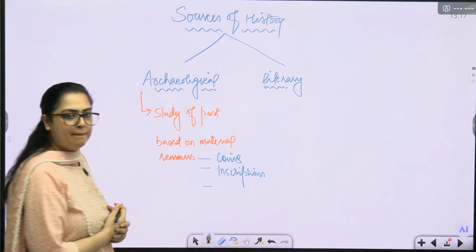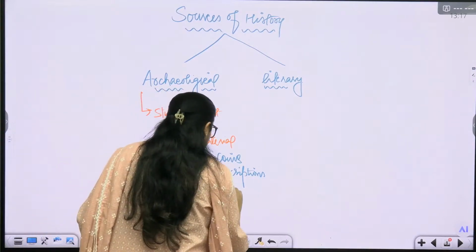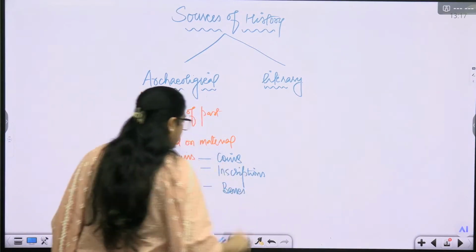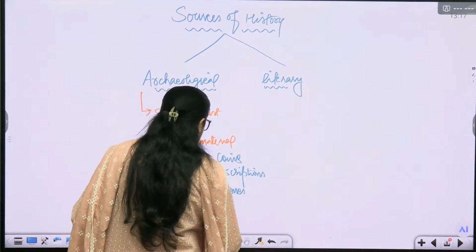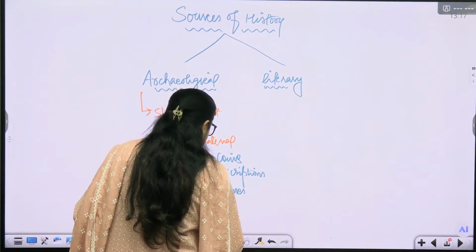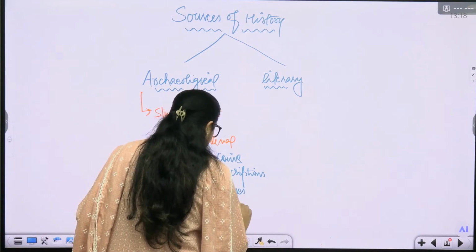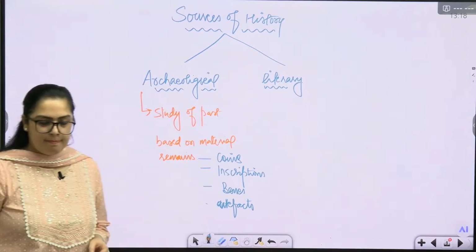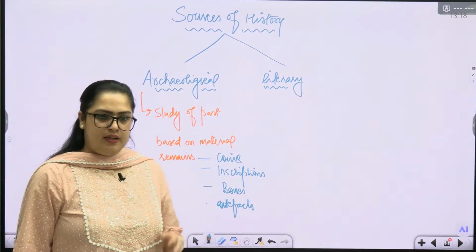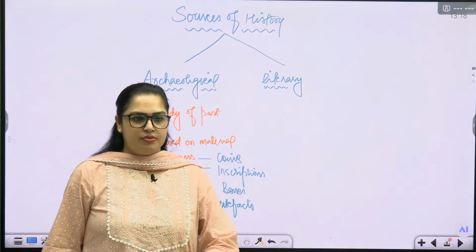Then bones of both animals and humans, and artifacts. What are artifacts? Man-made things that can be taken from one place to another.